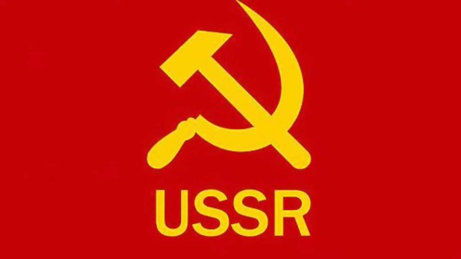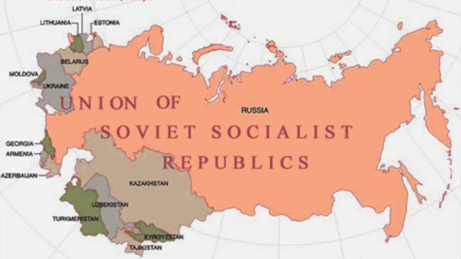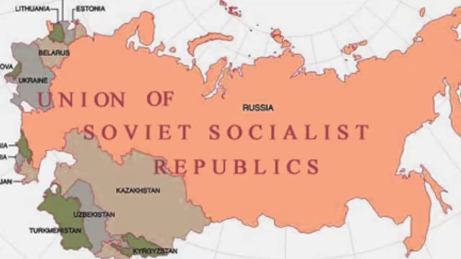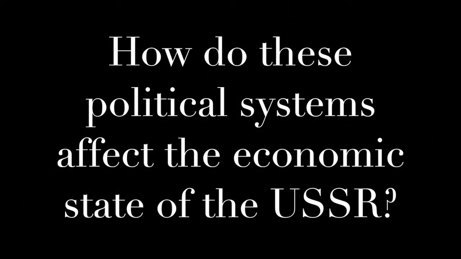During the 20th century, the Soviet Union's economy rapidly advanced as well as declined. With the fast-paced advancement of the economy under Joseph Stalin's strict and tight communist rule and the beginning of the economic failure under Gorbachev's loose communist and part democratic ruling, it makes you wonder how these political systems that were implemented during the time had a distinct influence and effect on the economy. So, how did these political systems affect the economic state of the USSR throughout the 20th century?